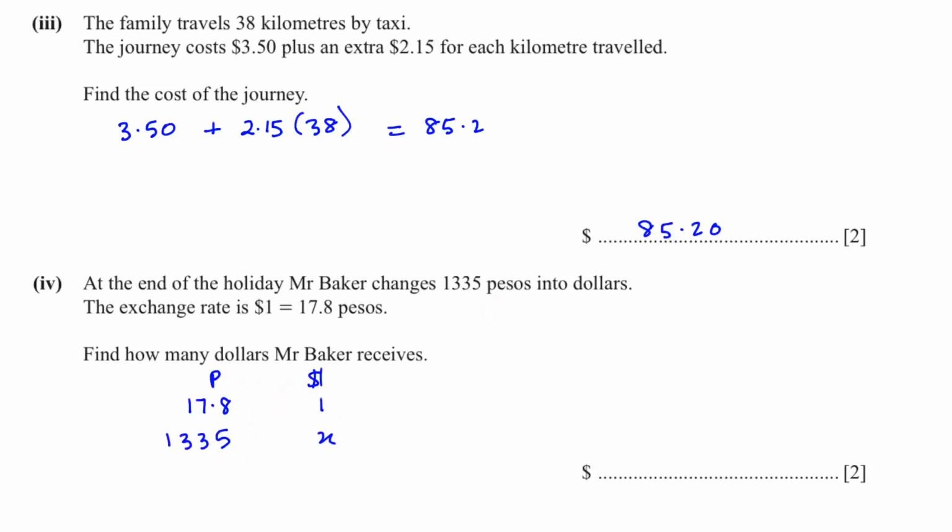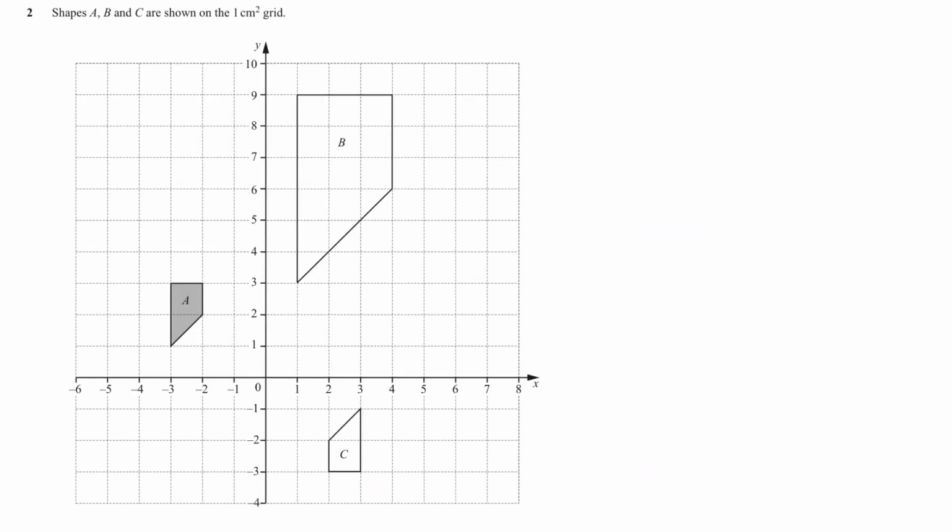We cross multiply. 17.8 multiplied by x, 17.8x, equals 1 multiplied by 1335. X is equal to 1335 divided by 17.8, and you will get 75. So $75 is what Mr. Baker receives.